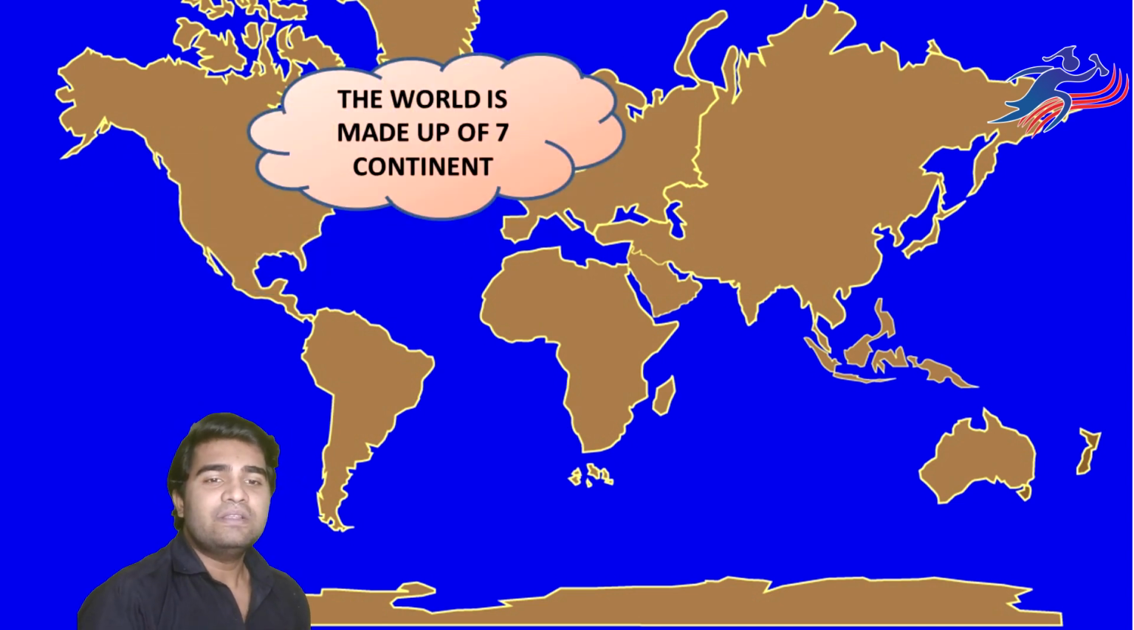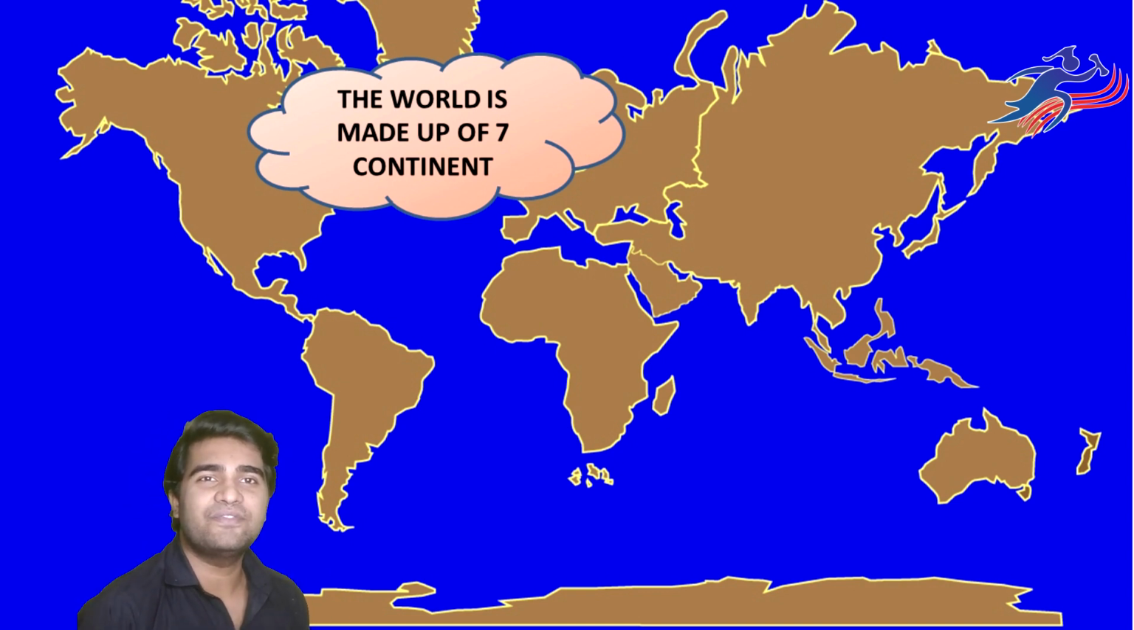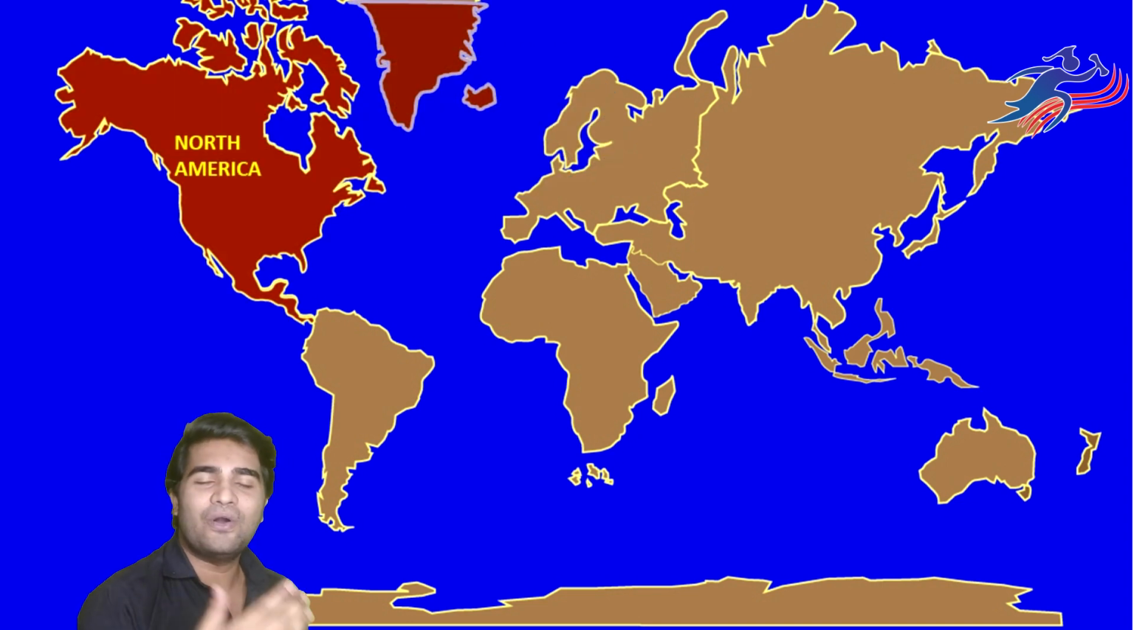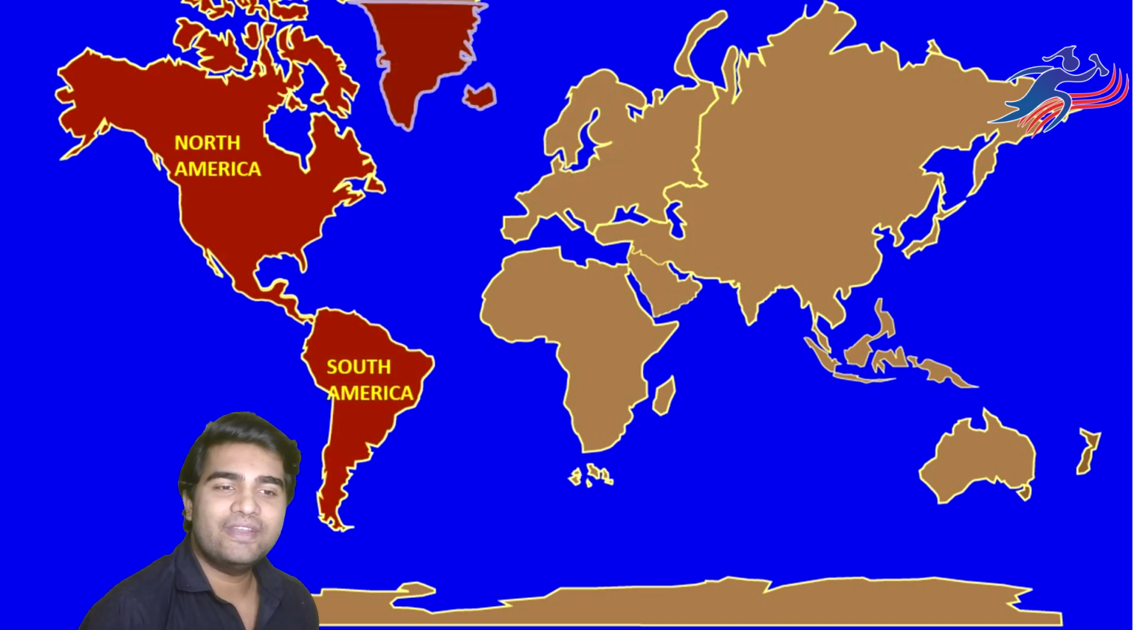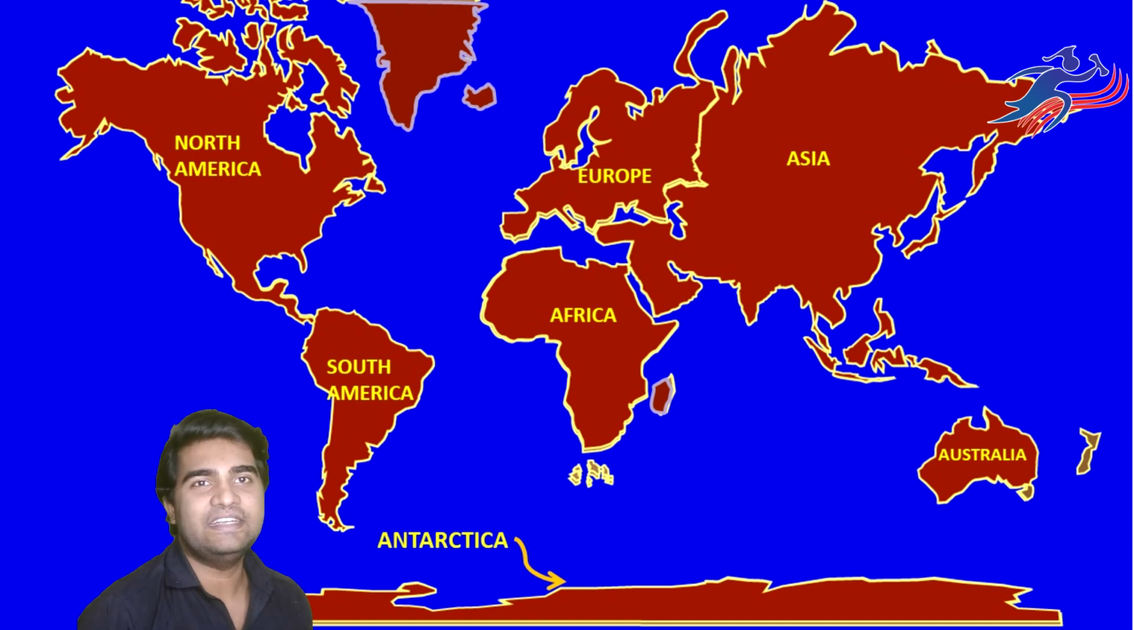Moving further, the entire world is made up of 7 different continents. Can you name them? Yes, in lower grades we have already studied this, 7 different continents. Let's start. The first one is North America, followed by South America. Then we have Africa. Moving further, we have Europe, Asia, Australia, and the last and foremost, Antarctica.